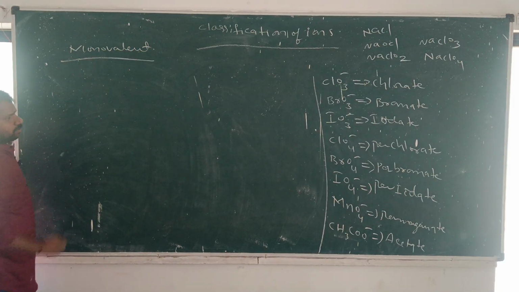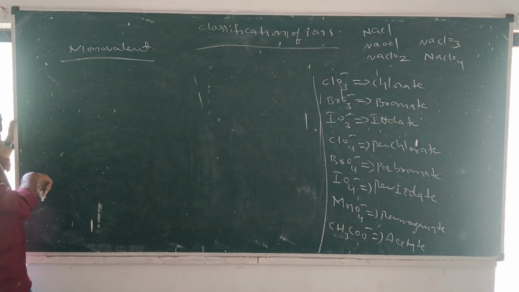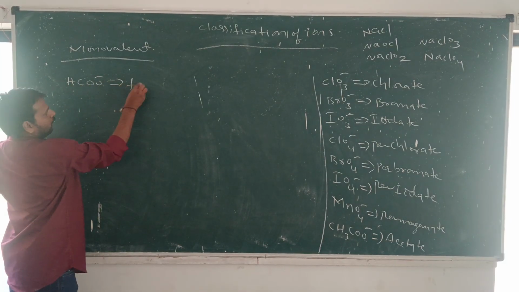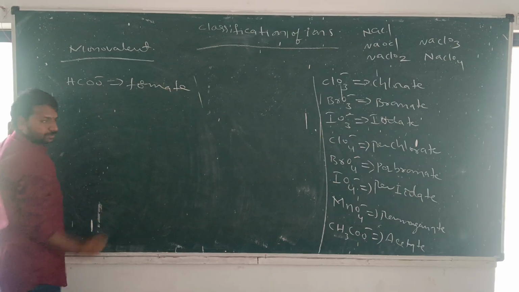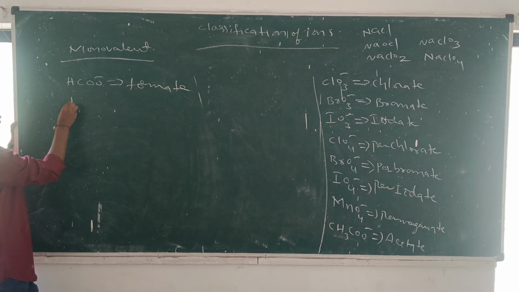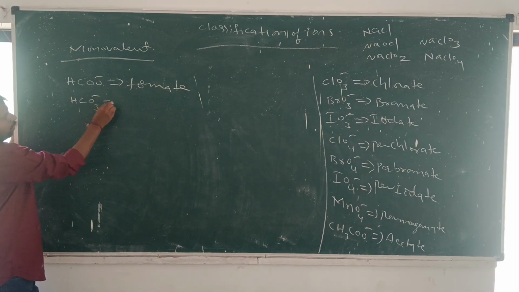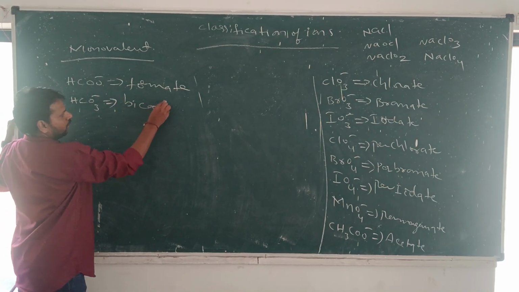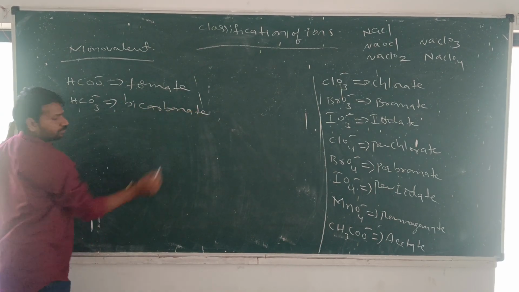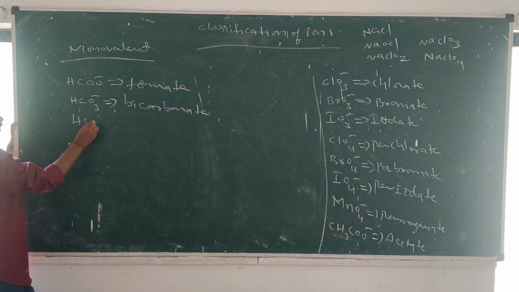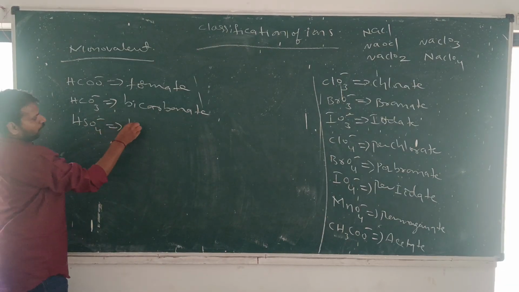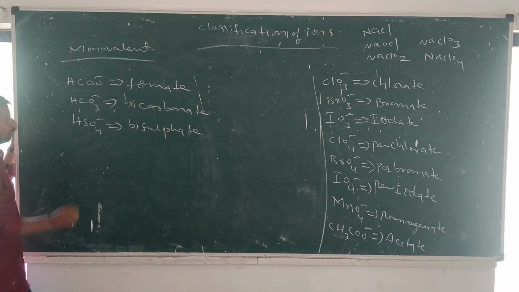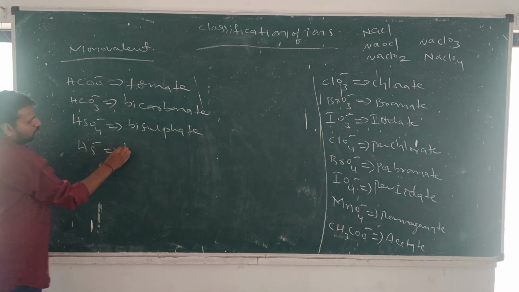Next, HCOO minus formate. HCO3 minus hydrogen carbonate or bicarbonate. HSO4 minus bisulfate. HS minus bisulfide.